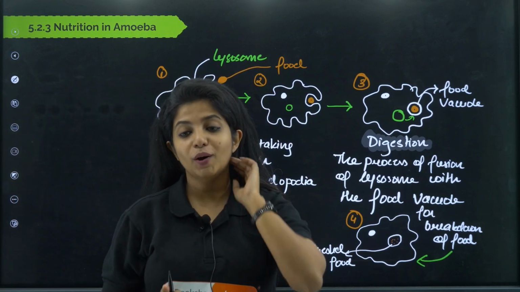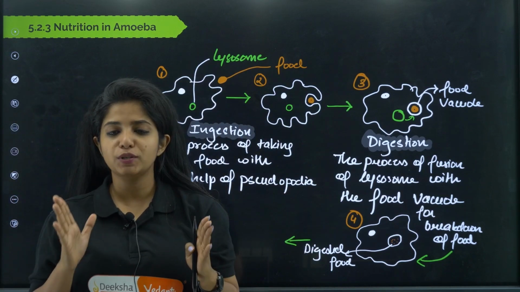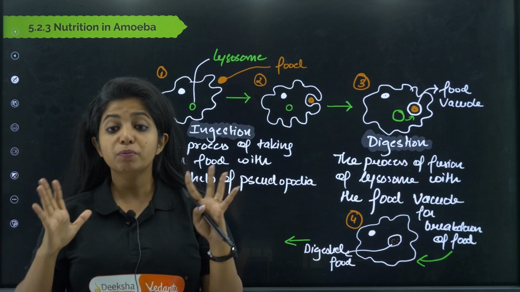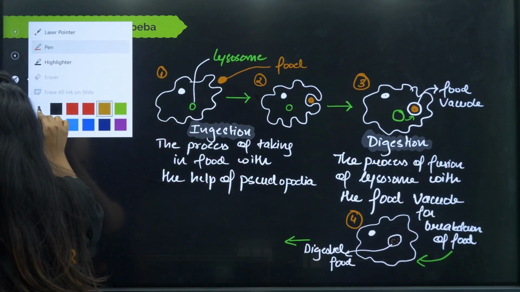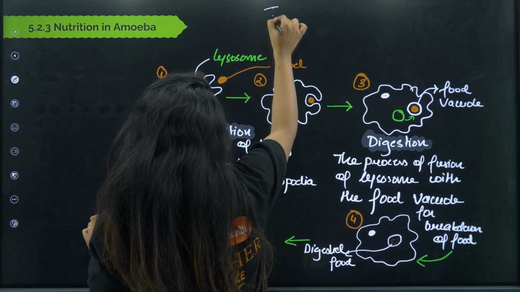Now we are going to talk about nutrition in amoeba and paramecium, which is going to be really, really interesting. But before getting into that, the task for you is to tell me which type of heterotrophic mode of nutrition they show.